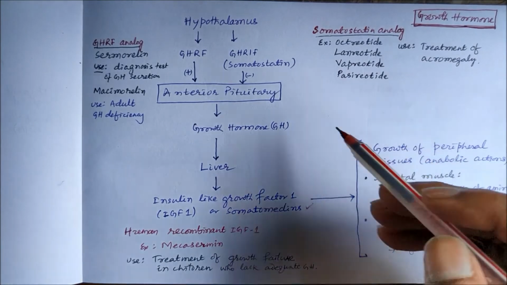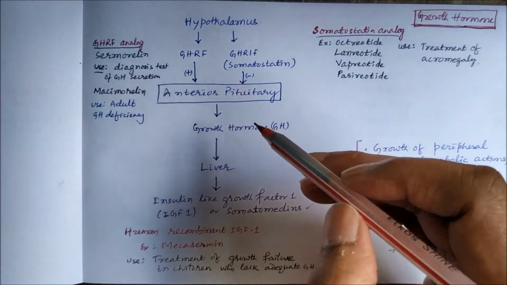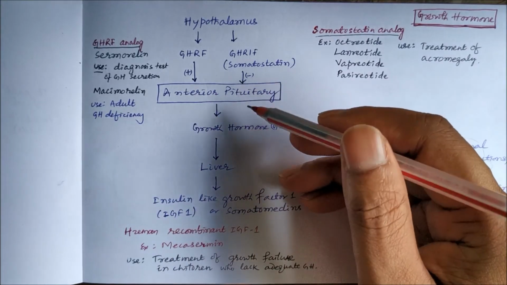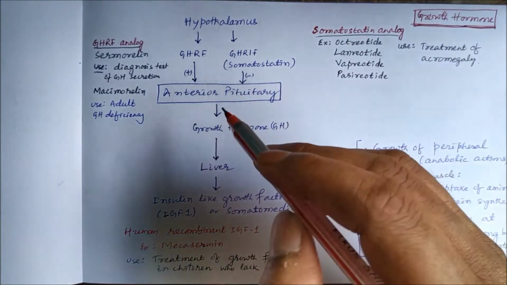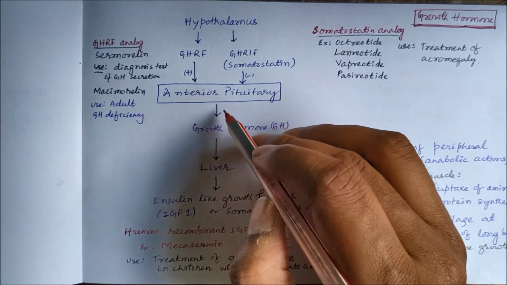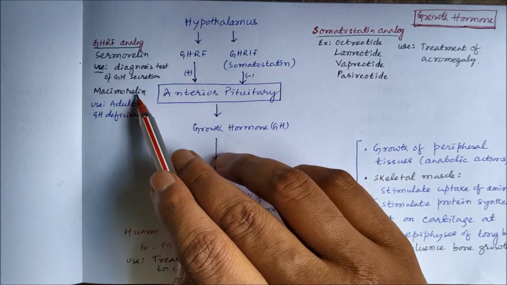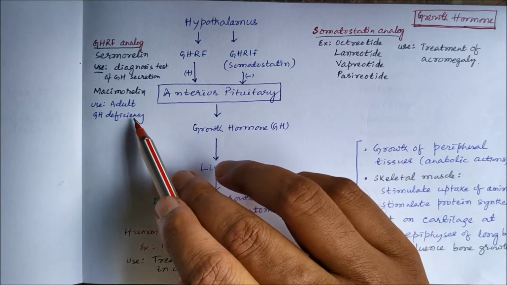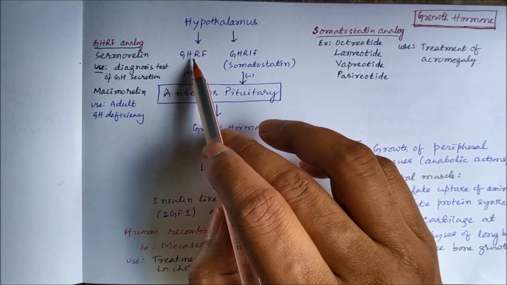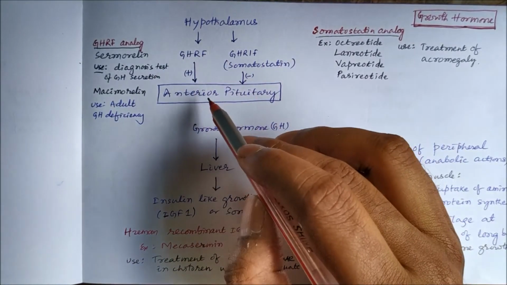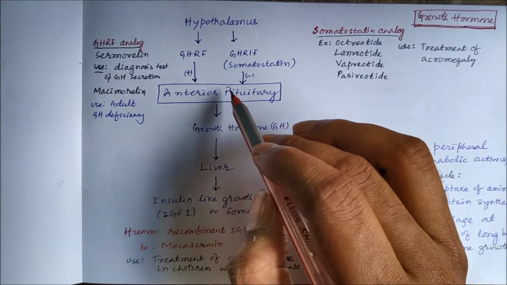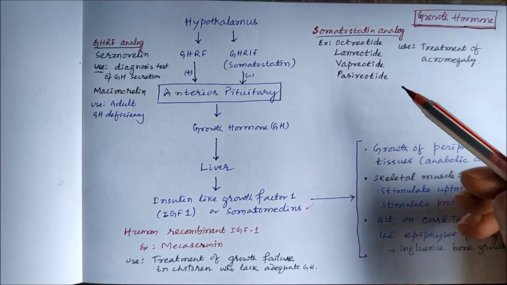And this diagnosis test will tell us whether this growth hormone is secreted from the anterior pituitary or not. And if the anterior pituitary is functional, in case of deficiency of growth hormone, we can use analogs of growth hormone releasing factor like macimorelin, which stimulates the anterior pituitary to release growth hormone.